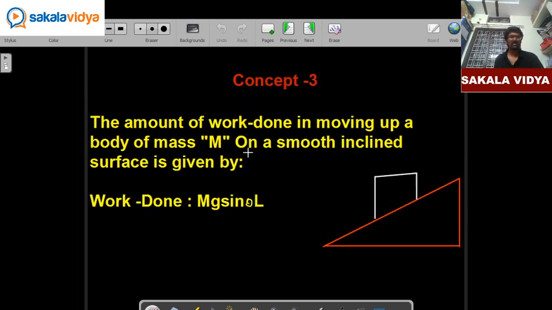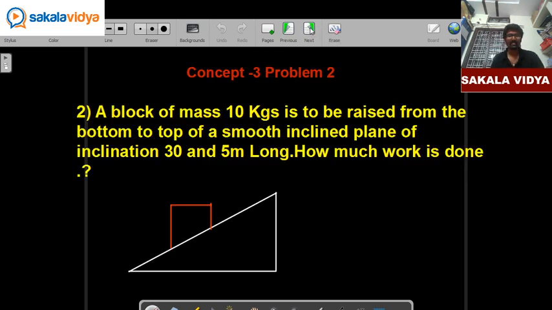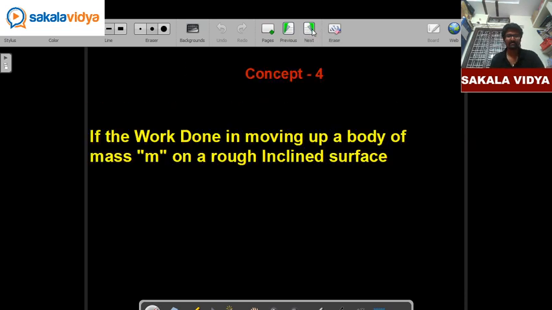So concept number 3. So before having concept number 3, let us go for concept number 4, then let us come back to our concept number 3. So concept number 4, the work done in moving up a body of mass m through a rough inclined surface.